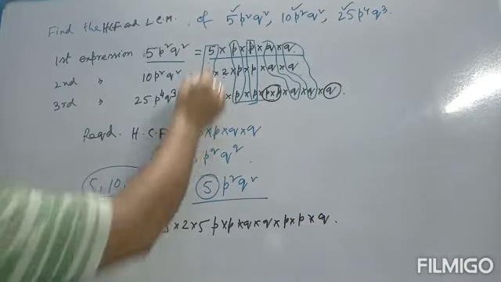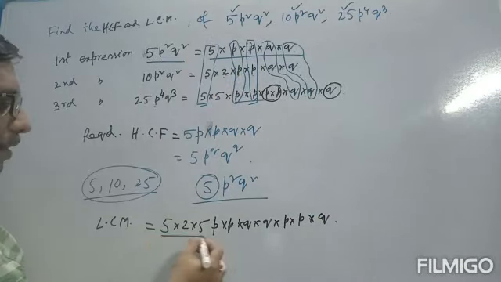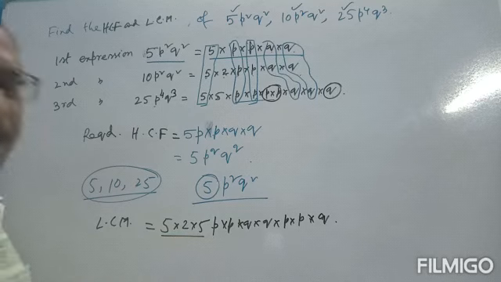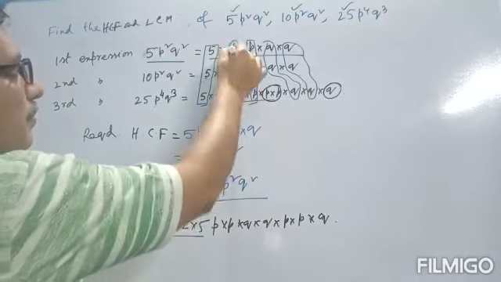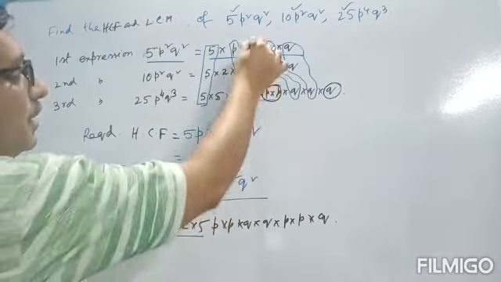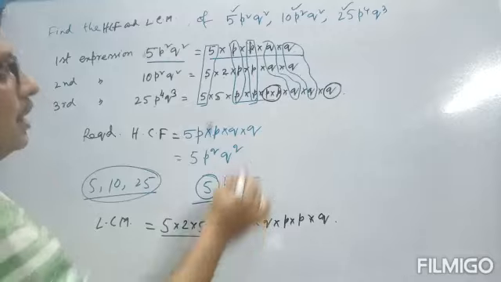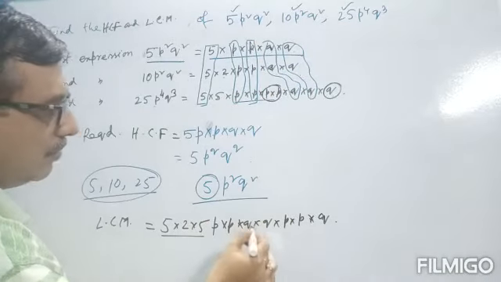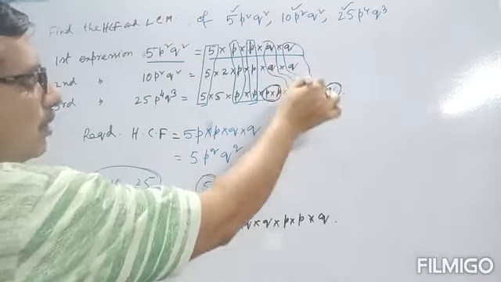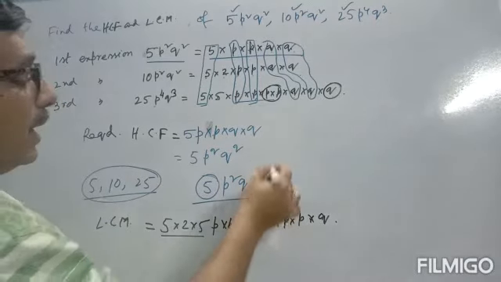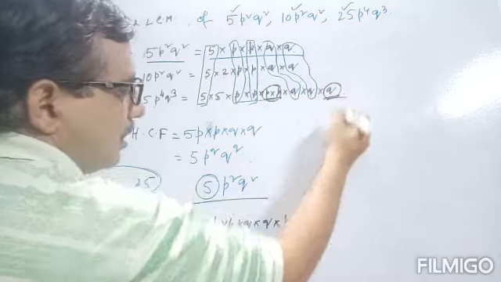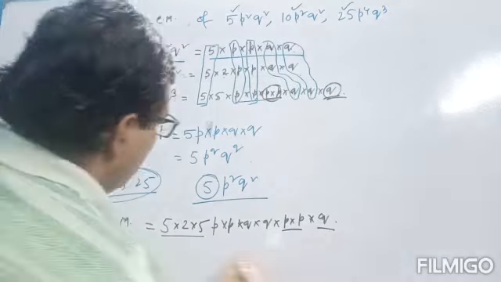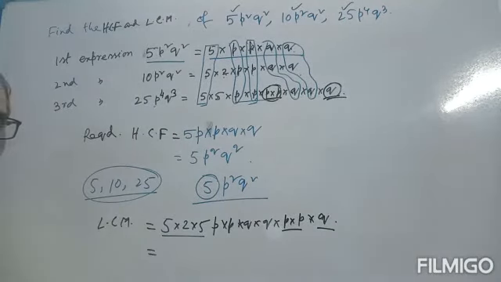So first write down the numbers, common terms and the extra terms, then write down the common terms of the variable. P is common, so write p. Another p is common, so write p. Q is common in all the three, so write q. Another q is common, so write q. Then the extra terms, there p into p, we write here, and another extra term is q, so we write here. So finally we get the LCM, and what is the value?